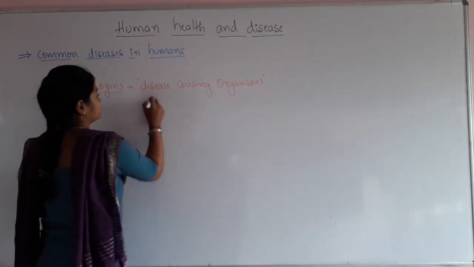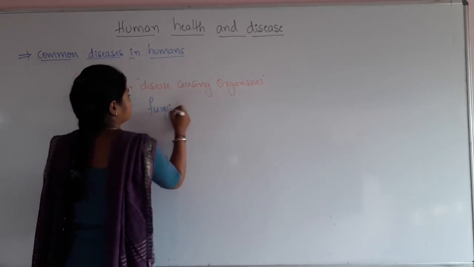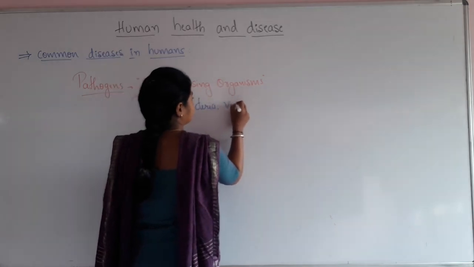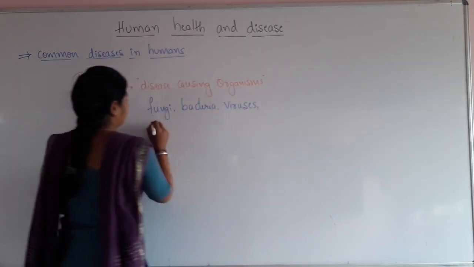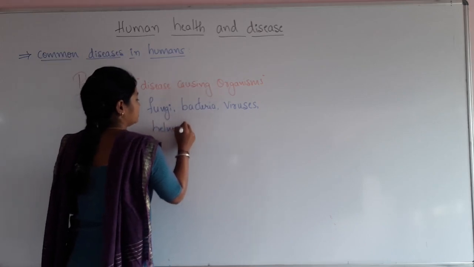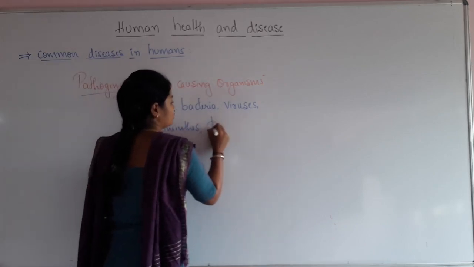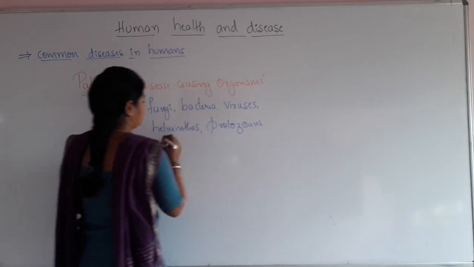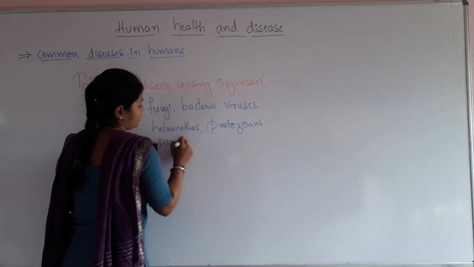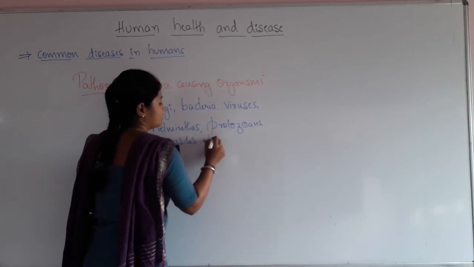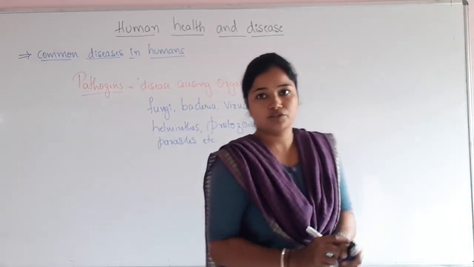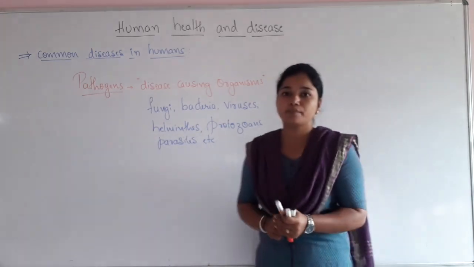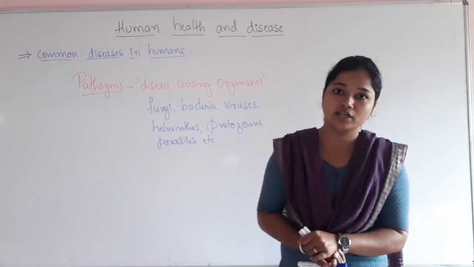Those are fungi, bacteria, viruses, helminths, protozoans, and even the parasites, etc. So these are usually called pathogens, right? Fungi, bacteria, viruses, helminths, protozoans, parasites, etc. So they are usually called pathogens.